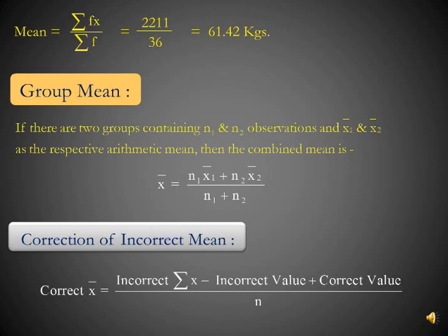Correct mean is equal to incorrect sigma x. Notice here, it is not incorrect mean, it is incorrect sigma x minus incorrect value plus correct value divided by n. So, we don't have to calculate the correct mean again by taking all the data. We can just use this formula and calculate the correct mean.